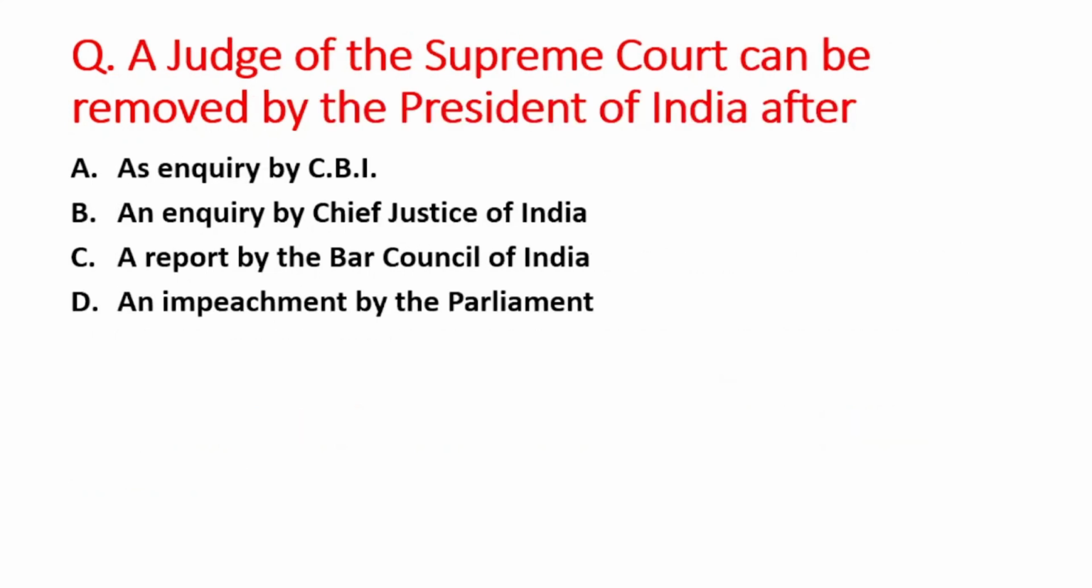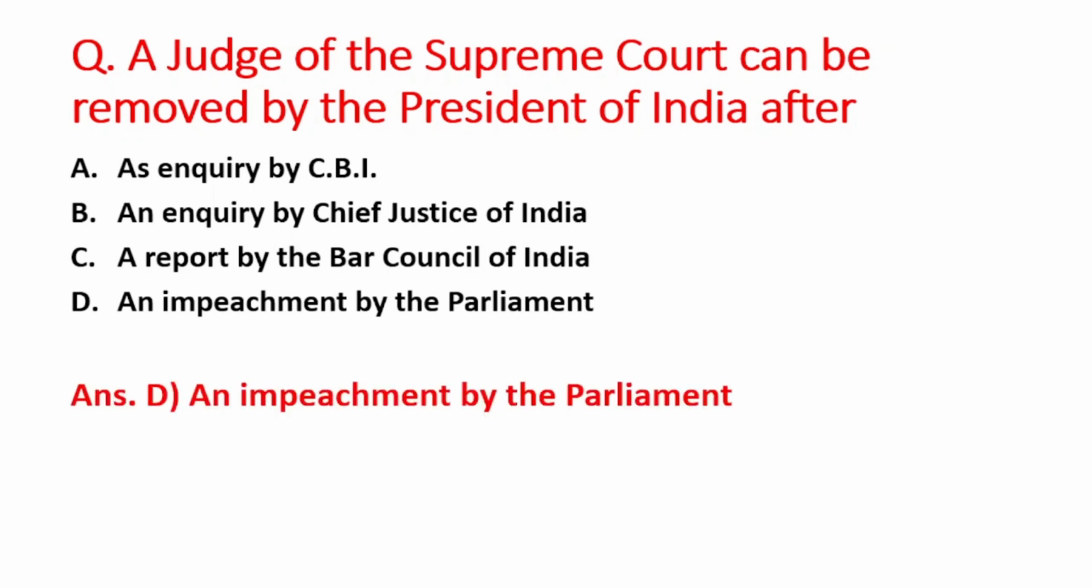Okay. Next question is a judge of the Supreme Court can be removed by the President after. A option is an inquiry by CBI, B option is an inquiry by CAG, C option is a report by the Bar Council of India, and D option is an impeachment by the Parliament. The right answer is option D, that is an impeachment by the Parliament.